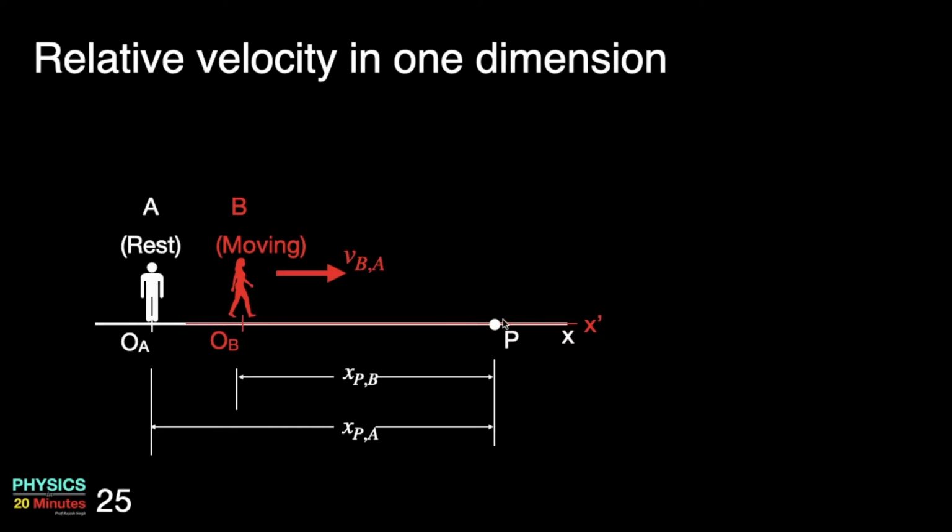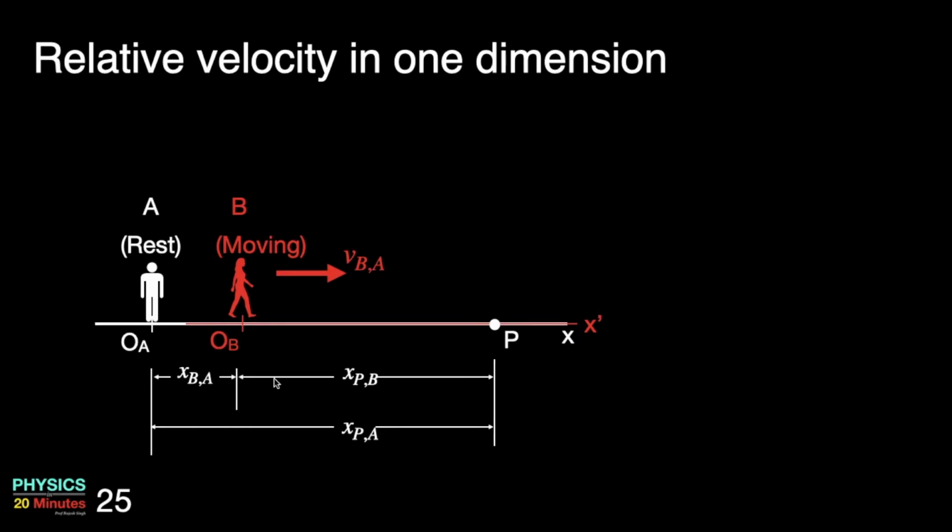The position of the particle P with respect to observer B would be this distance, which can be marked as xPB. That means the position of particle P with respect to observer B. Obviously, the position of observer B with respect to observer A is this distance, which we can mark as xBA.